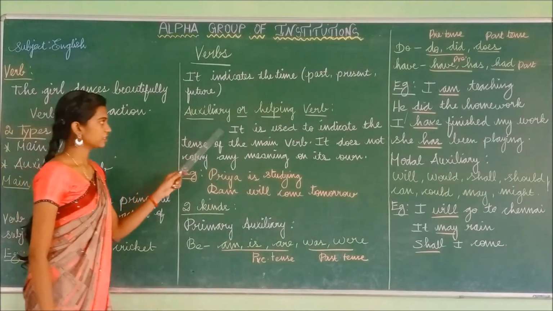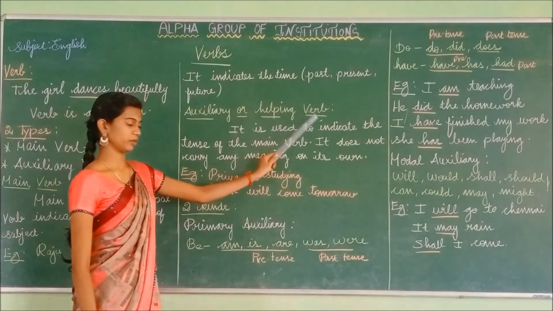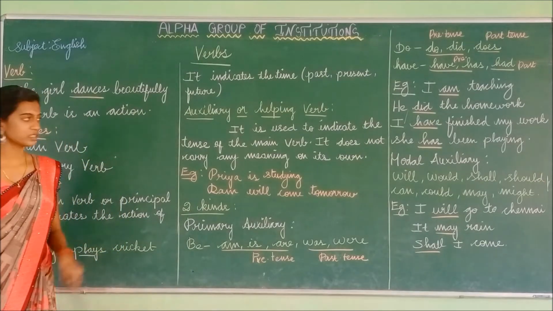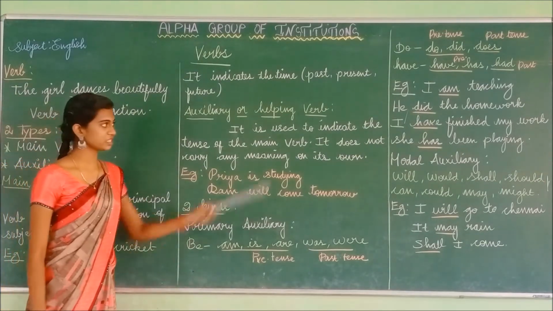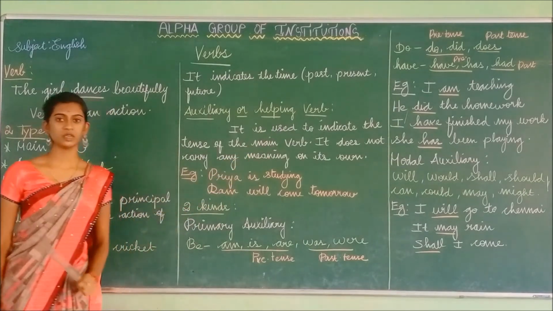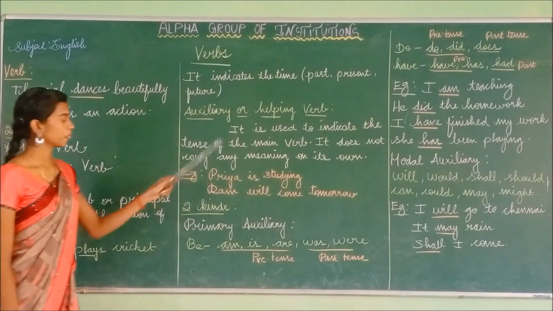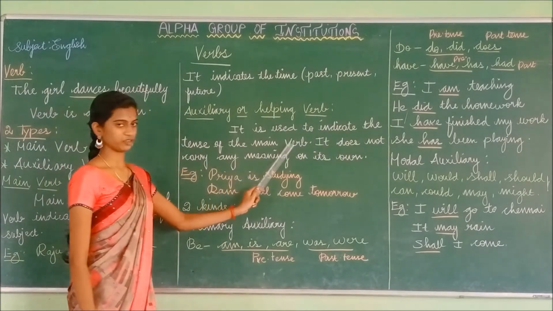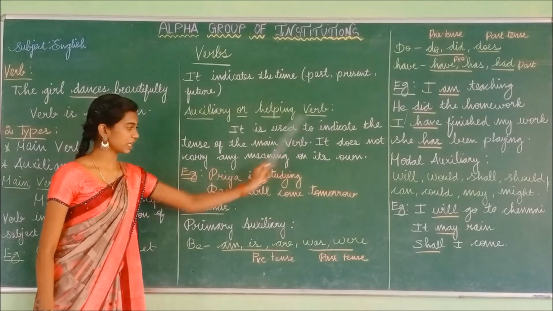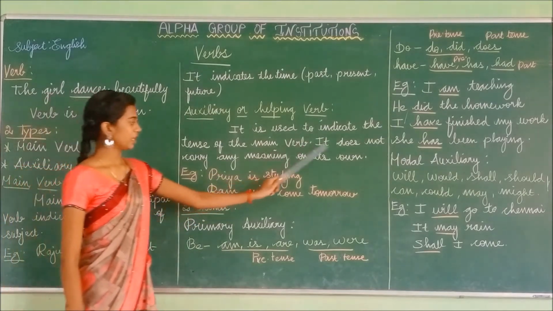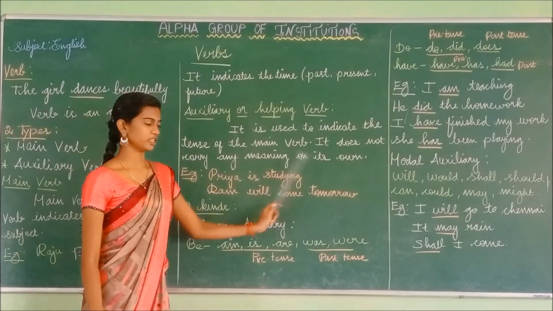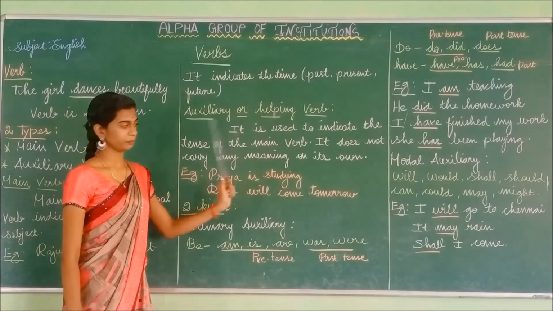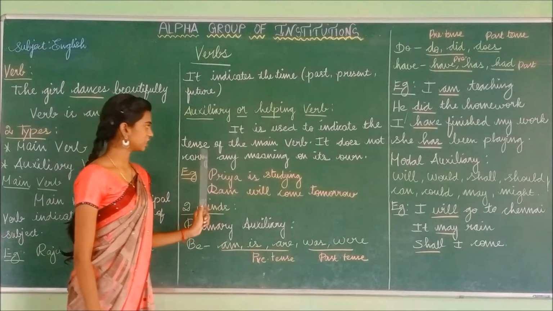The next one is auxiliary or helping verb. The main verb is also called principal verb. Likewise, the auxiliary verb is also called helping verb. Now let us see what is meant by auxiliary verb. It is used to indicate the tense of the main verb. It does not carry any meaning on its own. I will read it once again. Auxiliary or helping verb. It is used to indicate the tense of the main verb.